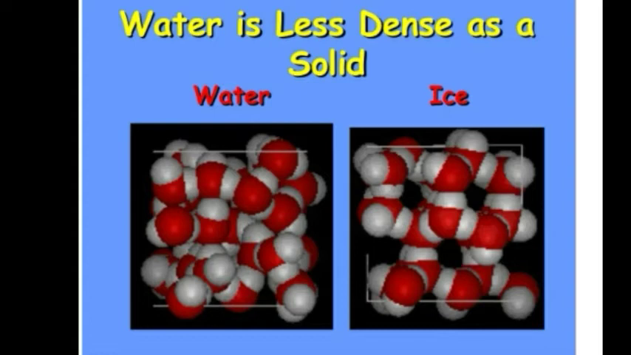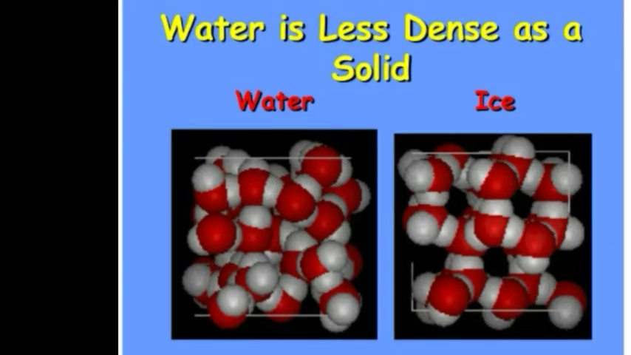Now what is the reason? The reason is that its particles move apart slightly on freezing. On freezing, they slightly move apart, so they occupy more space and then they become less dense. So density of ice is less than that of water. Density of ice is 0.917 gram per cubic centimeter and that of water is 1 gram per cubic centimeter.